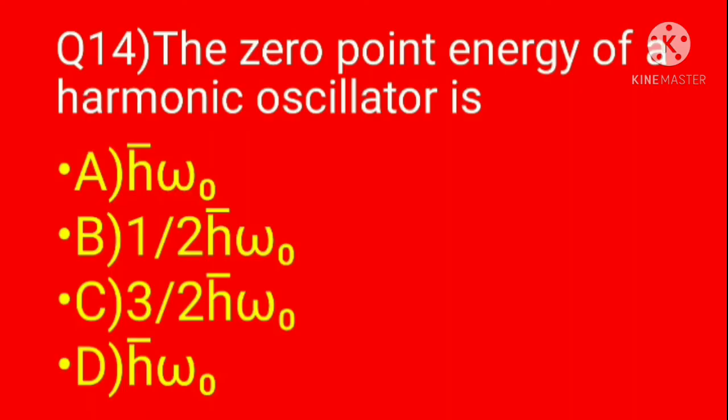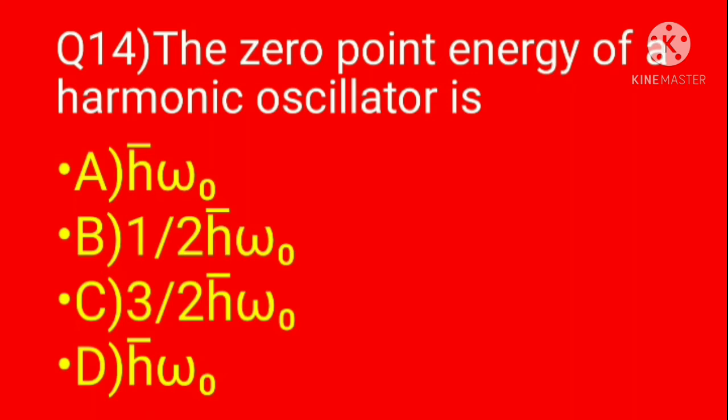Question 14. The zero-point energy of a harmonic oscillator is: option A, h cross omega naught; B, 1 by 2 h cross omega naught; C, 3 by 2 h cross omega naught; D, h cross omega. Here we know the formula for the energy of a harmonic oscillator is equal to n plus 1 by 2 h cross omega.